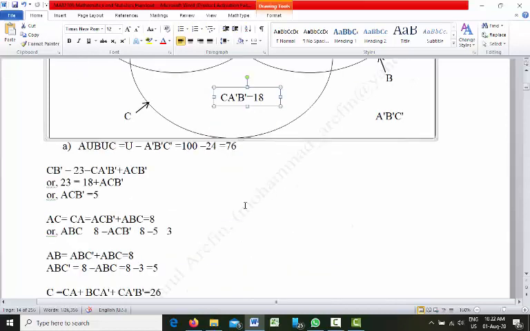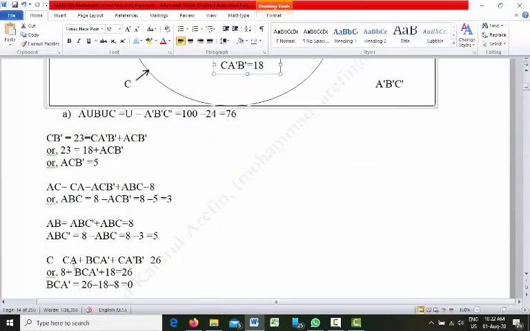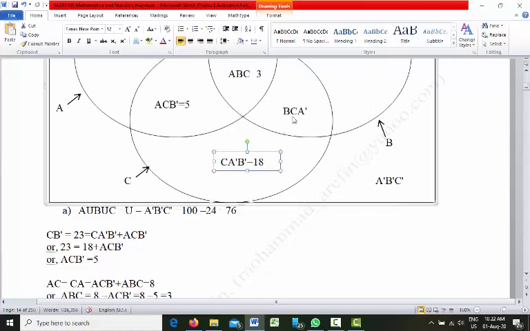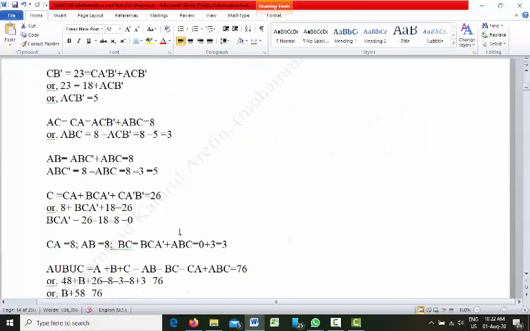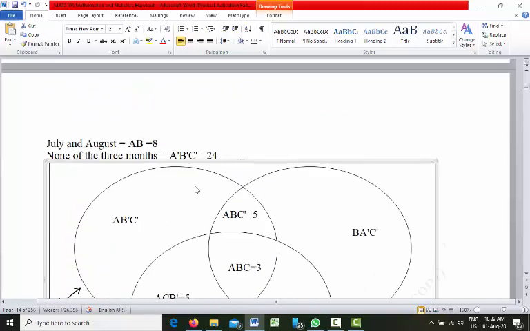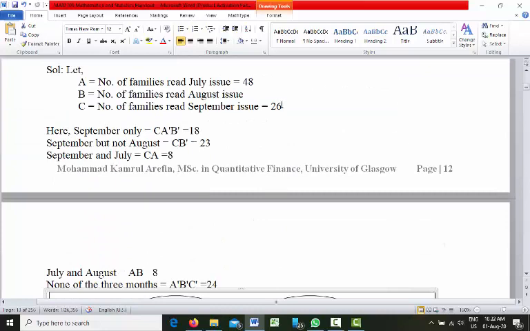So circle C means CA plus BCA prime plus CA prime B prime, which from the question is 26. We know that circle C is 26.